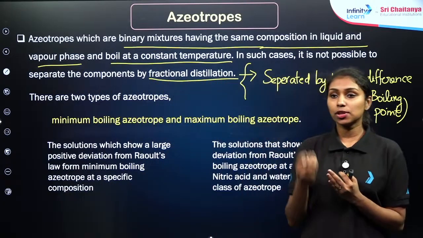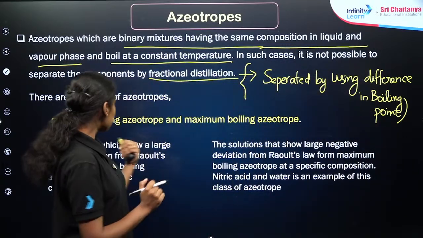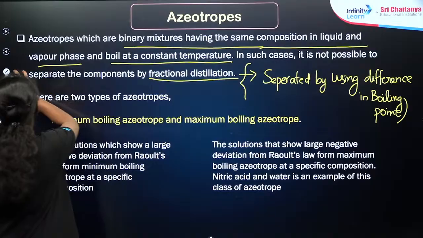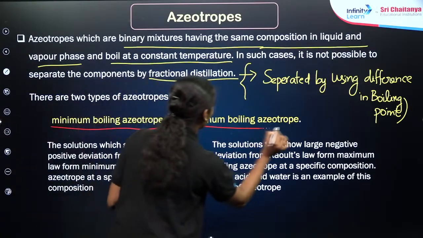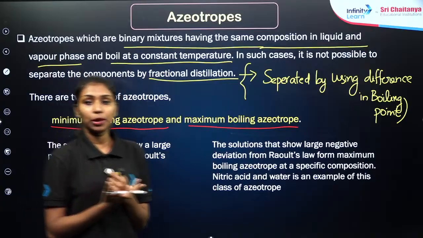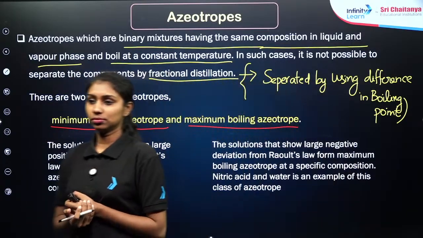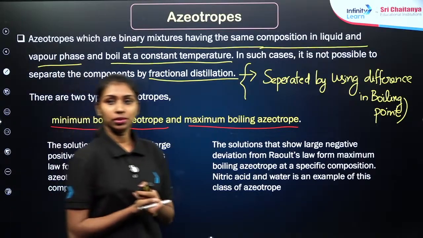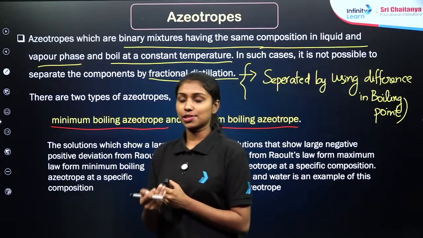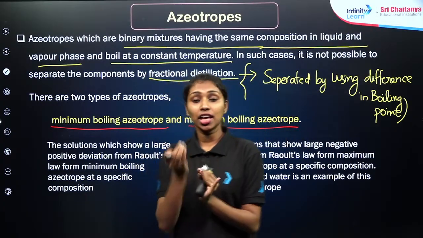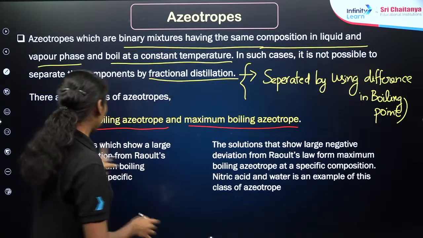Again, in terms of azeotropic mixtures, we need to talk about the two types of azeotropic mixtures. First is minimum boiling azeotrope. In terms of boiling point, how can we explain the minimum boiling azeotrope? Minimum boiling azeotrope is the mixture which boils at a temperature less than their normal boiling point, right?